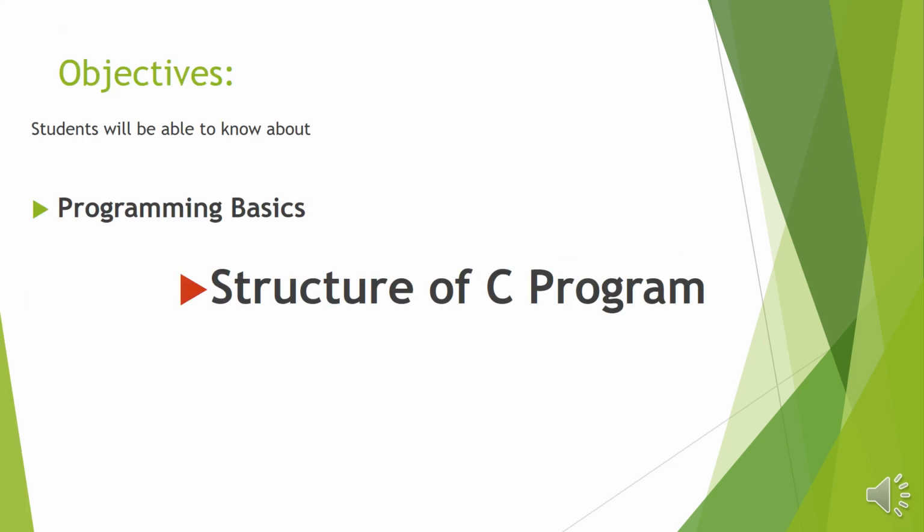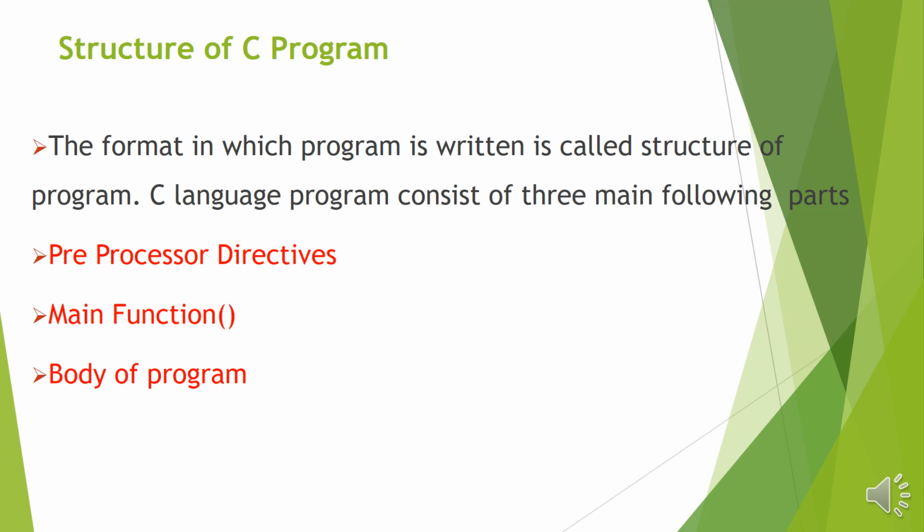In this tutorial, we discuss one of the most important topics of chapter 2. The name of the topic is Structure of C program. The format in which a program is written is known as the structure of a program. A C language program consists of three main parts. First is preprocessor directives, second is the main function, and third is the body of the program.